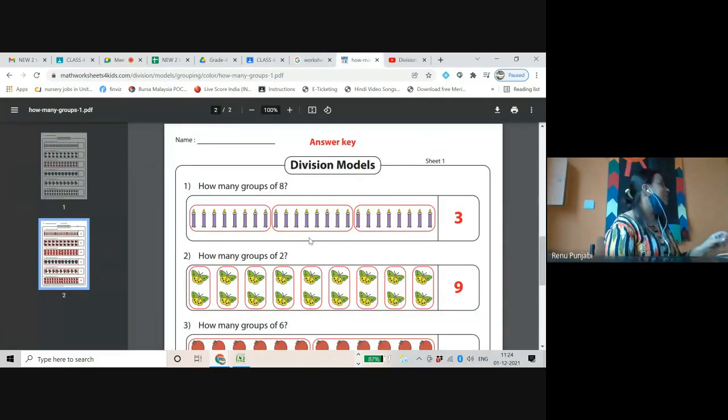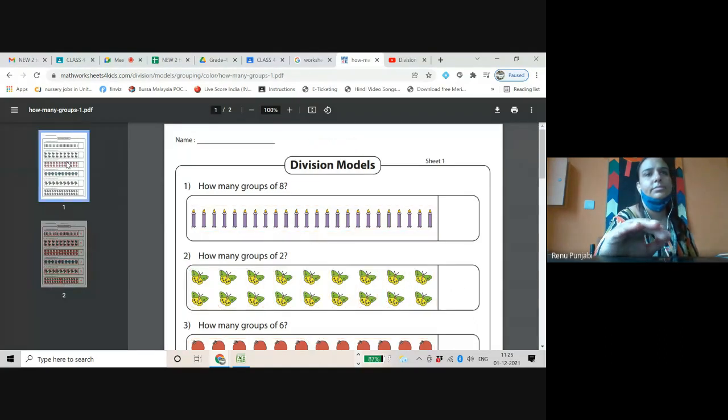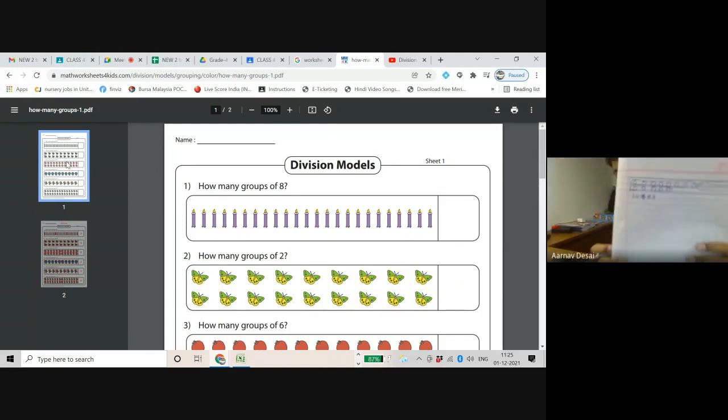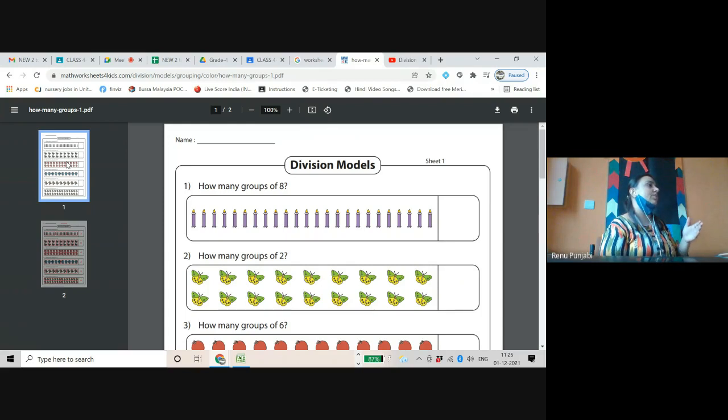If I tell you to write the statement of division, please write the division statement below this after solving this. Write 24 divided by 8. And the answer is 3. You can draw any objects, but it should be 24 objects. Clear? You can use 3 lines, 4 lines, whatever lines you can use.